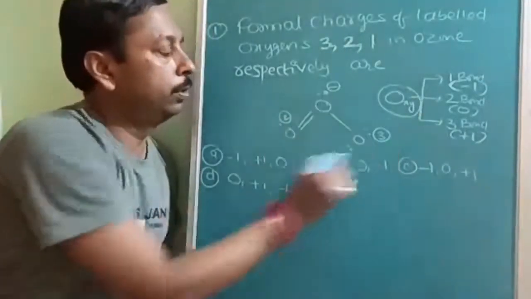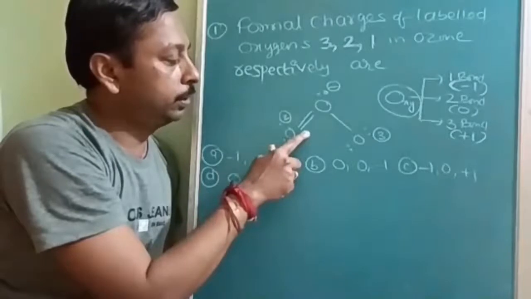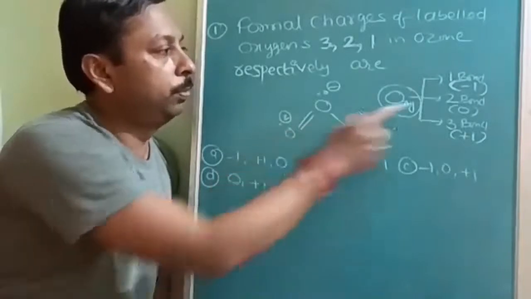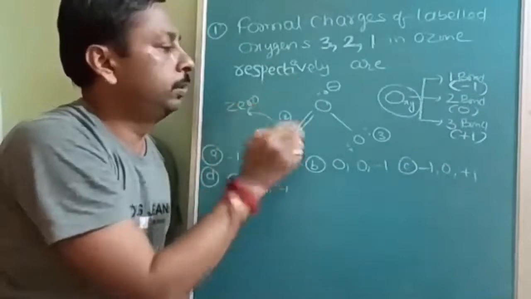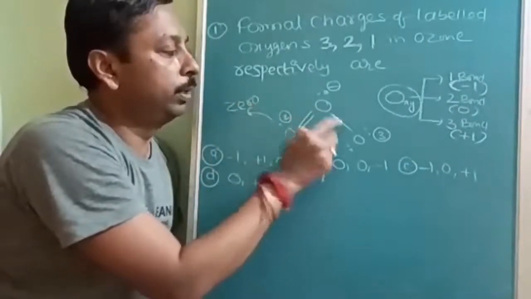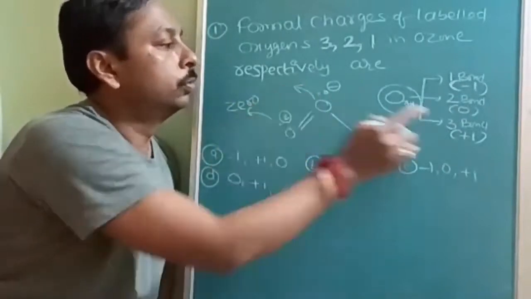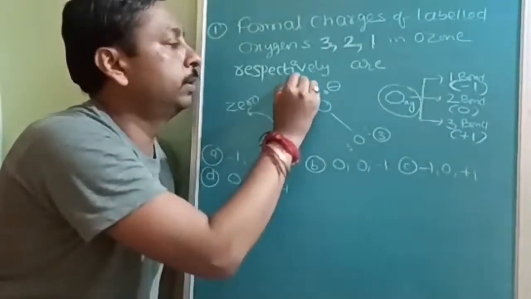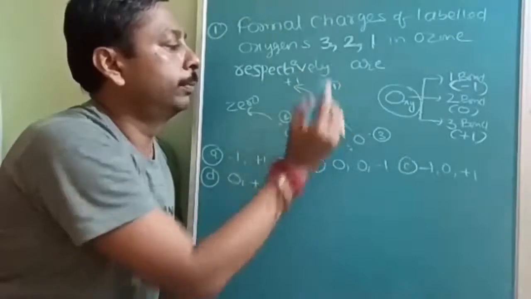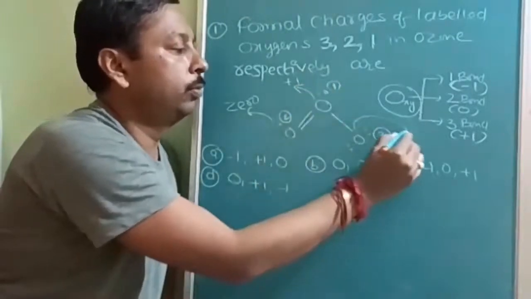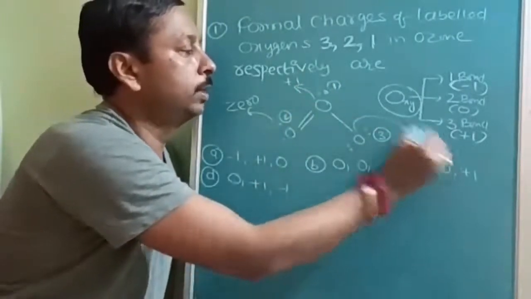Now here, this oxygen has two bonds, so zero charge. This oxygen is forming three bonds, so plus one charge. Sorry, it is the first oxygen. And it is forming only one bond, therefore minus one charge.